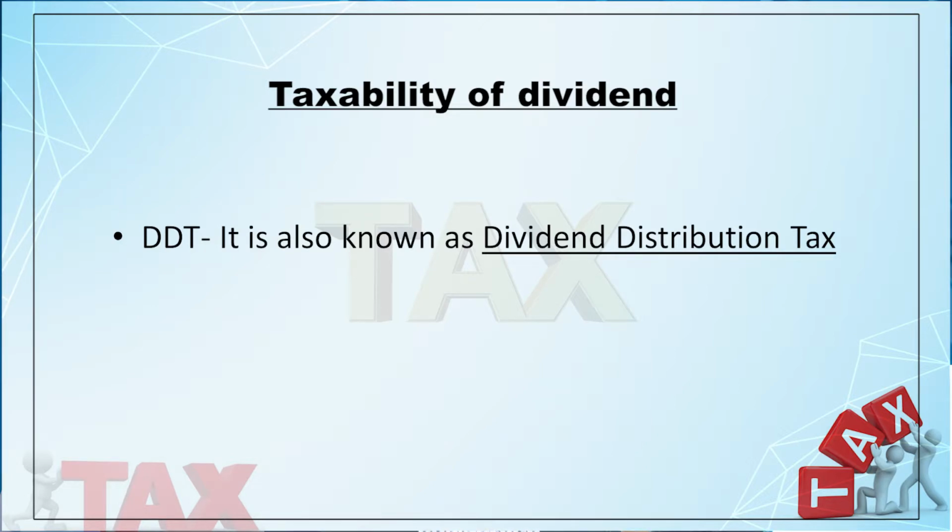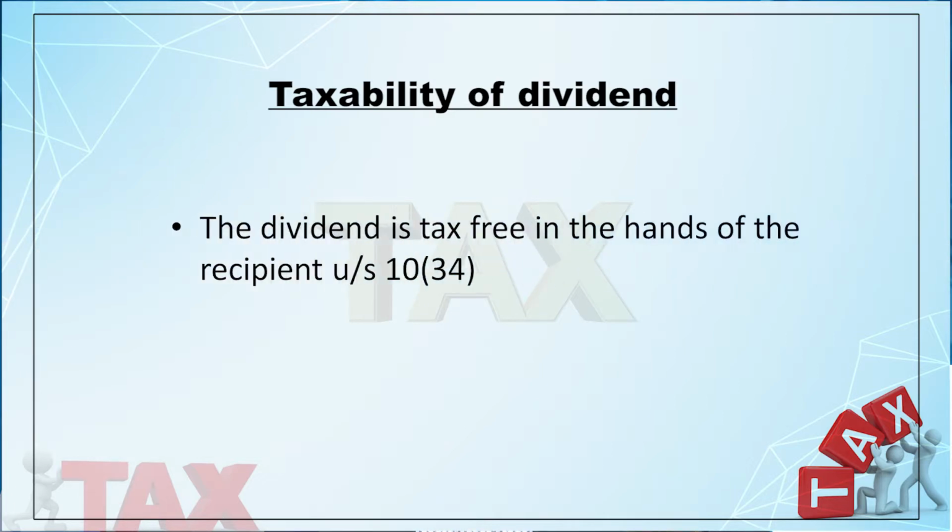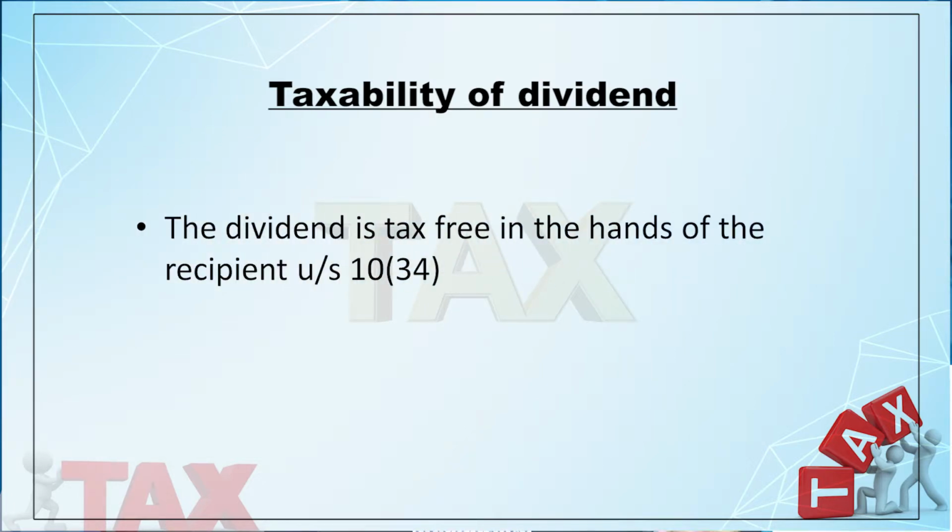So, the giver company, mind it, the giver company is liable to pay the dividend tax, which is known as the dividend distribution tax. In short, we can call it DDT. The recipient, that is the shareholders, is exempted from paying the tax on such dividend under section 10 subsection 34.